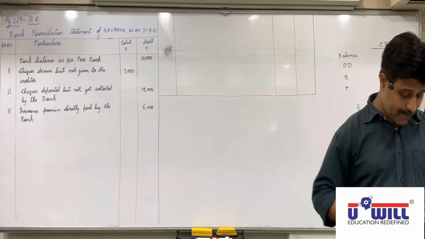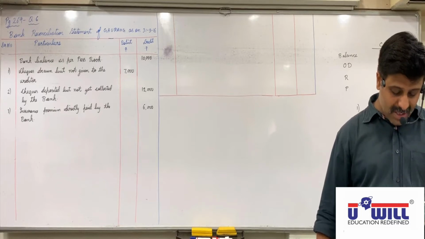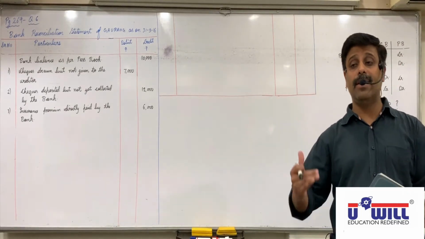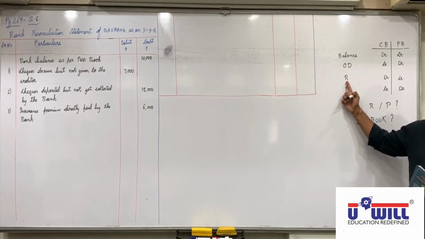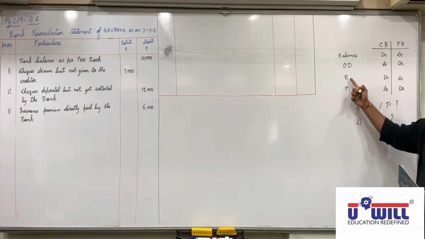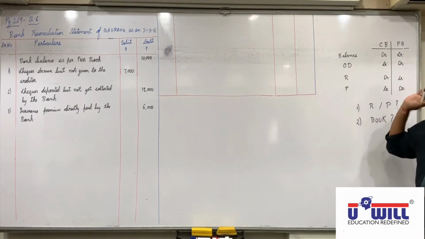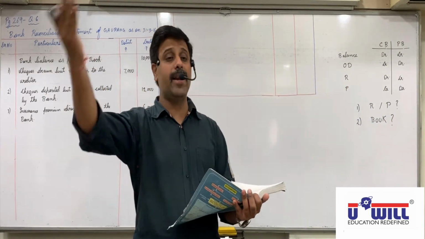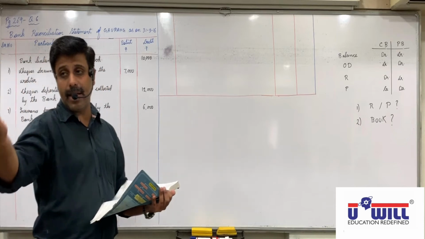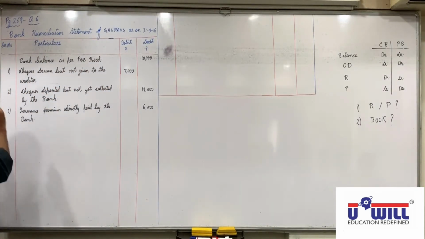Alright, clear. Fourth, customer has directly deposited with the bank rupees 5,000 which is not recorded in cash book. Is it a receipt or a payment? Customer has deposited the money in our bank means it is a receipt. In which book it is not recorded? Cash book. Receipt not recorded in cash book, so we will debit in PRS. Customer has deposited in the bank, so bank will credit in passbook. It is credited in passbook but not debited in cash book, so debit in PRS.